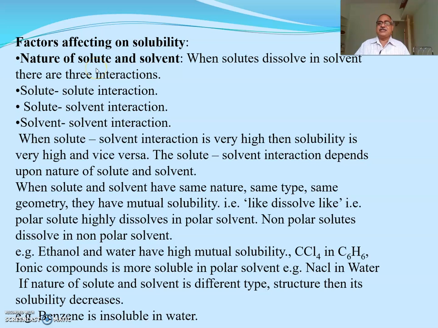The first factor is the nature of solute and solvent. When solute dissolves in solvent, 3 types of interaction occur. Which 3 types of interaction occur? Solute-solute interaction, solute-solvent interaction, and solvent-solvent interaction. When the solute-solvent interaction is very high, then solubility is very high, and vice versa. Solute-solvent interaction depends upon the nature of solute and solvent.